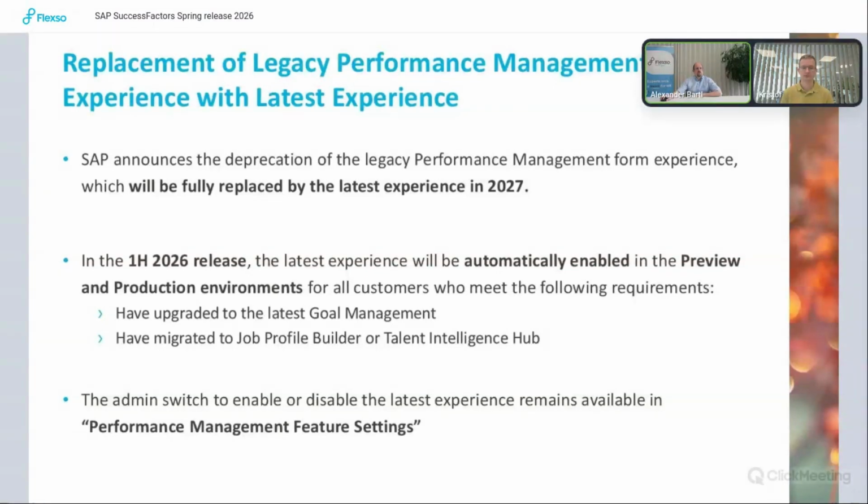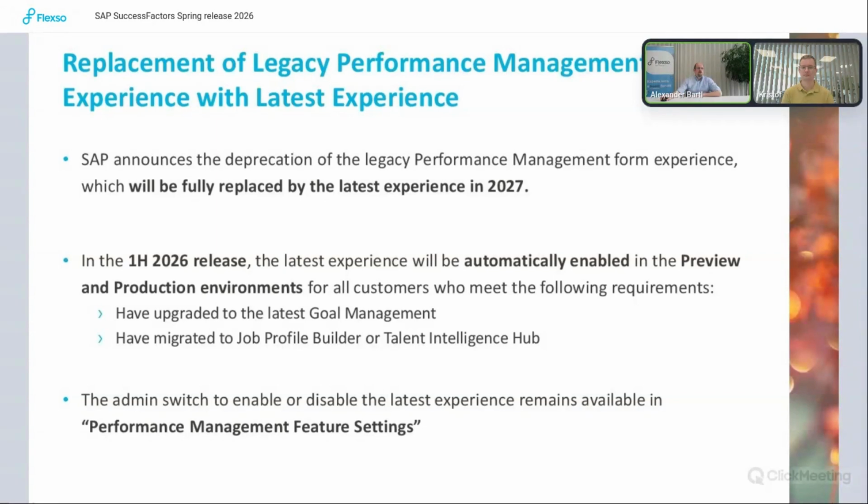The replacement of this legacy performance management form experience was now moved to the first half 2027. In this regard, it's a little bit less pressure on getting things migrated, but it would still be good to check it. So if you are still on the old or legacy version, check how it's looking in the latest version.